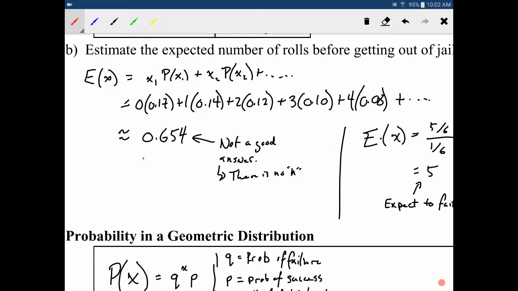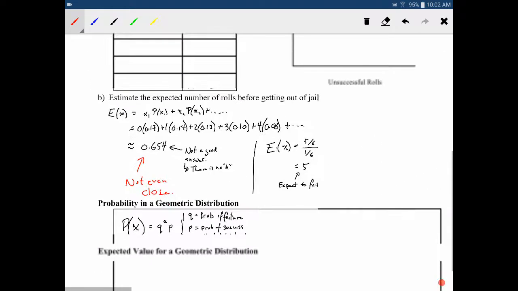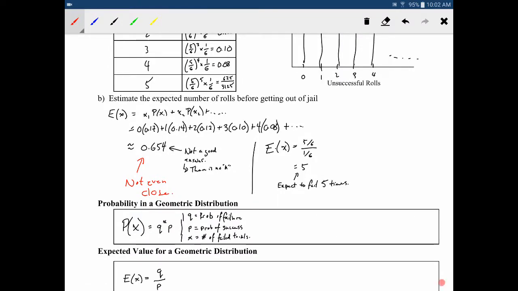So let's not even close. And that's because even though it seems like these numbers are getting so small over here, and we're getting smaller and smaller, and it seems like they're not really going to have that much of an impact, as they get smaller and smaller, they actually are going to have a tremendous effect, obviously. Okay? And that's just because that's the nature of infinity, right? It goes on forever, so it will actually have a large impact.